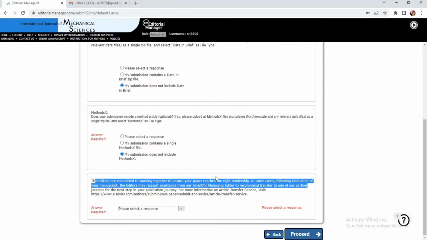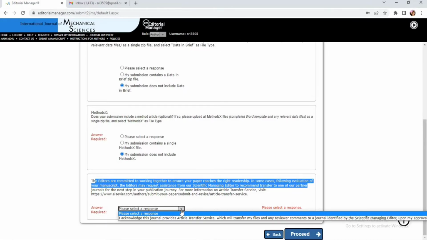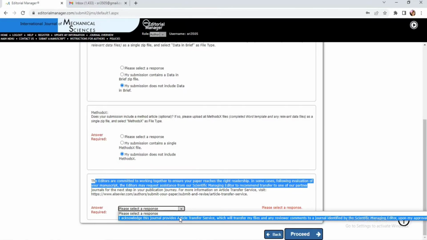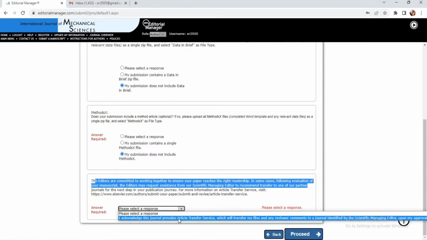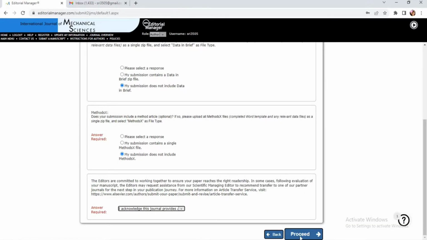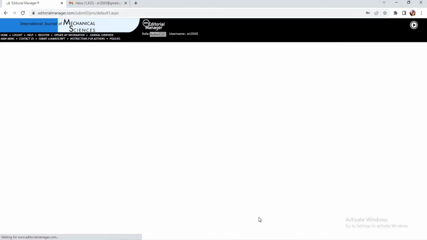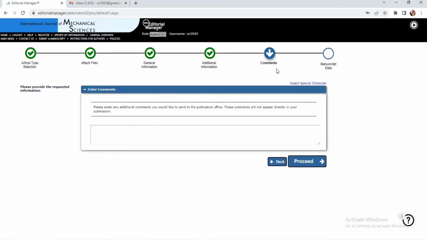Hope it is clear. So yes, let us select this one. Let me make it yes. I hope my manuscript is not rejected. Suppose if it is rejected, I acknowledge this journal provides an article transfer service which will transfer my files and any reviewer comments to the journal identified by the scientific managing editor. So let me select this one and click on the proceed next option. Out of 6 options, 4 are clear or highlighted over here. So 4 are authenticated now.